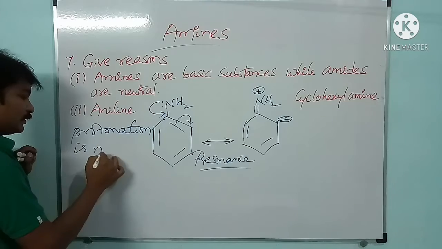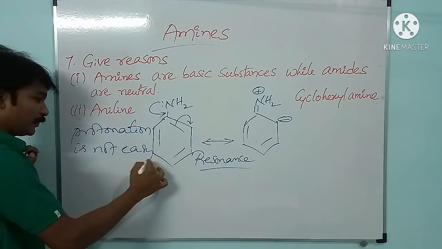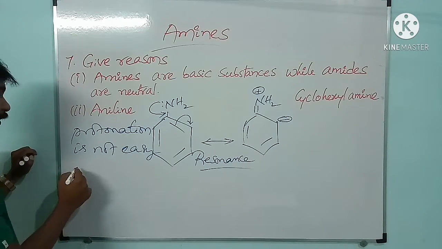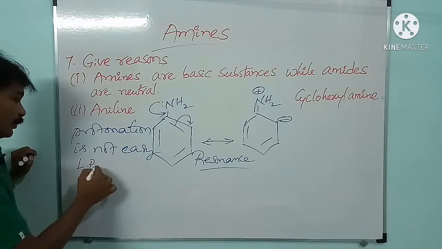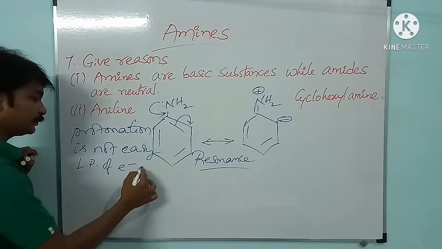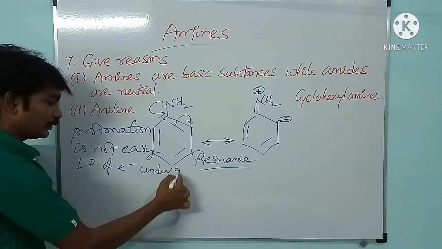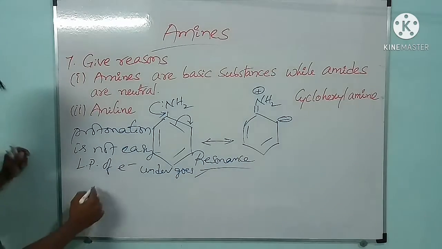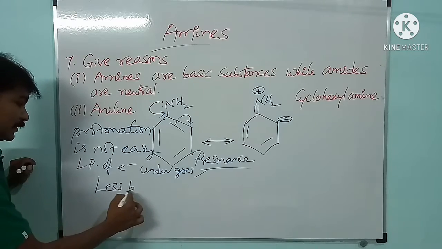Why is it not easy? Because of resonance, the lone pair of electrons undergoes resonance. That's why it is less basic.